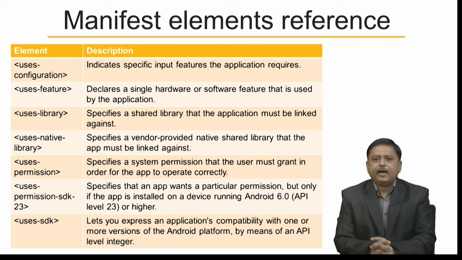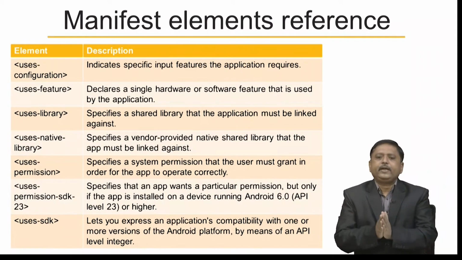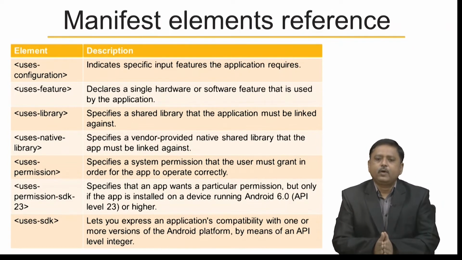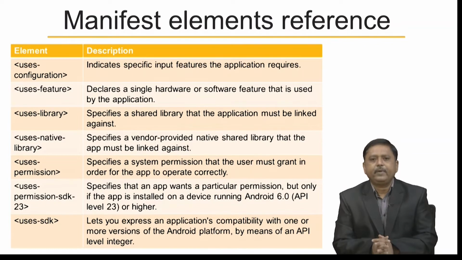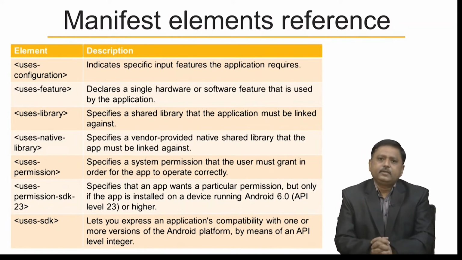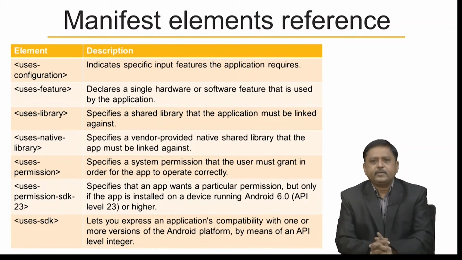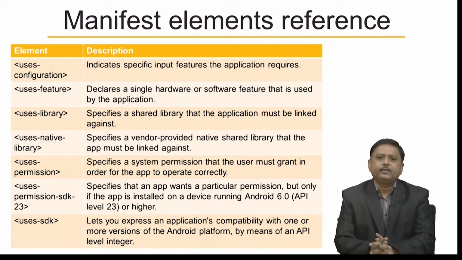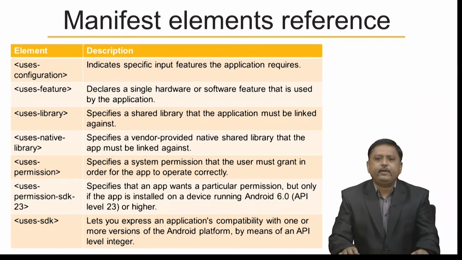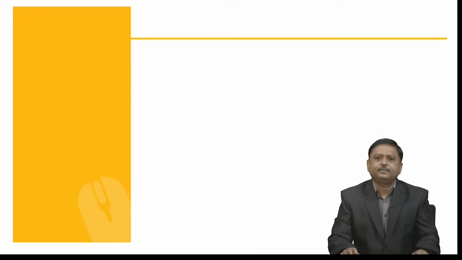And the last element is uses-sdk. It lets you express an application's compatibility with one or more versions of the Android platform by means of an API level integer. So, friends, these are the elements that can be used inside the manifest file. All these are called the manifest elements reference.